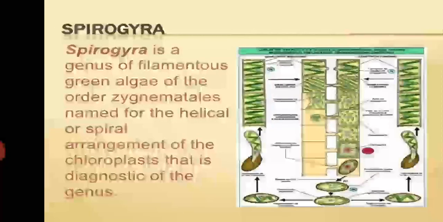Spirogyra. Spirogyra is a genus of filamentous green algae of the order Zygnematales, named for the helical or spiral arrangement of the chloroplast that is diagnostic for the genus. Yes, Spirogyra is another form of algae. It has a helical or spiral chloroplast in it.